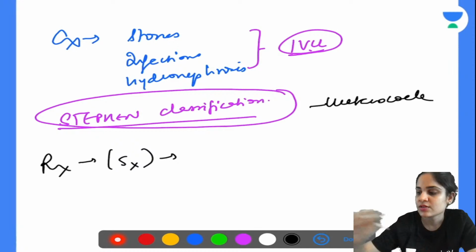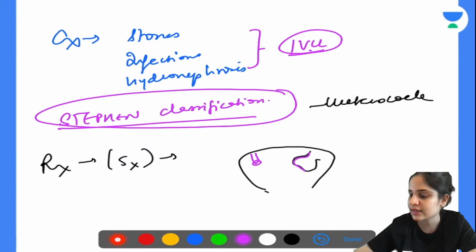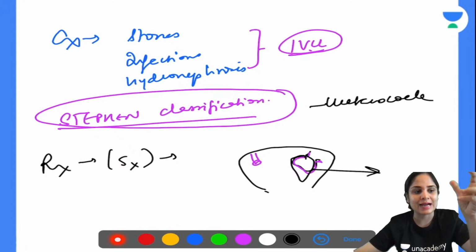Yeah. So what happens is, if this is your bladder, and this is where the cystic enlargement is present on this side. This side is a normal opening. This side is the cystic enlargement. So if the cystic enlargement is abnormal and the urine is not draining easily into it, then what do you do? You simply remove the cyst wall. The cyst wall needs to be removed and you do a meatotomy.